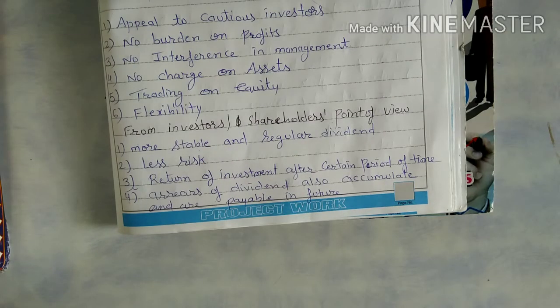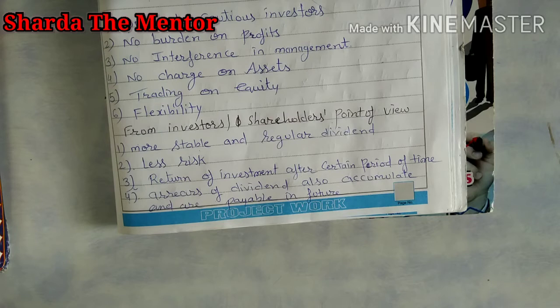Sometimes a company issues preference shares, but investors don't like to invest in them.